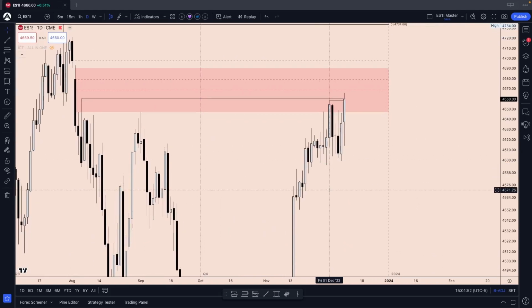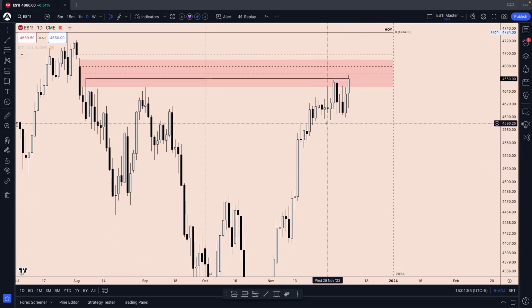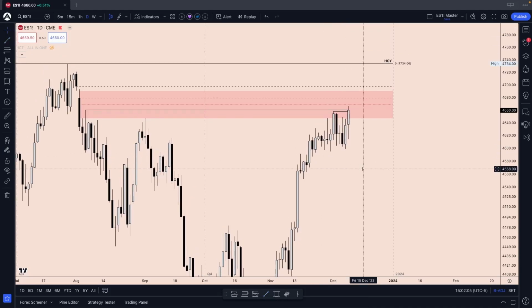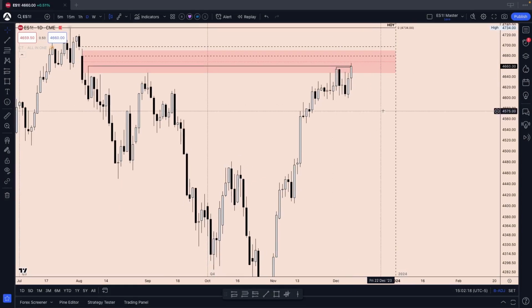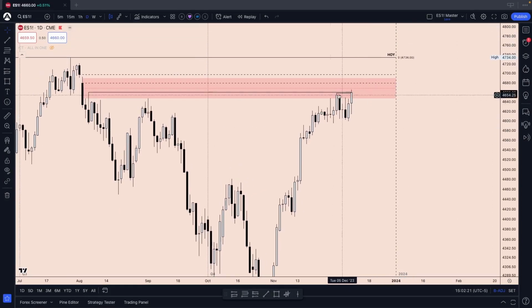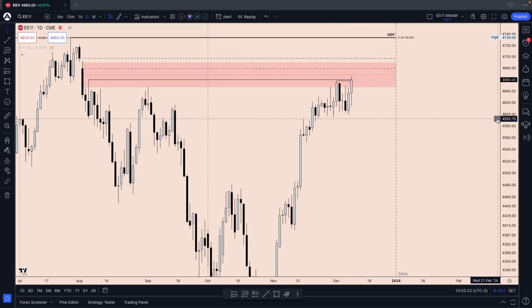And right now this is looking rather bullish. I mean, we closed nicely up here. We had SMT divergence with NQ down here. If we look at the daily time frame, NQ didn't take out the low right here. So I'd say I'm not here to call a top. I'm not here to say that we're going to, unless Monday, Tuesday is going to, I don't know, form a market structure shift here on the daily time frame. There's no reason for me to believe why we shouldn't continue higher.